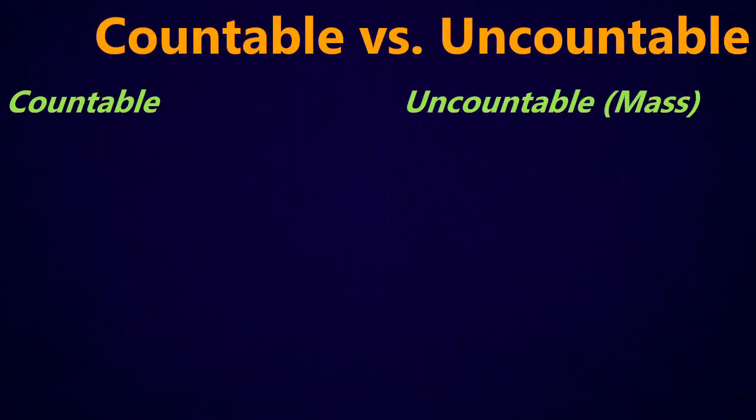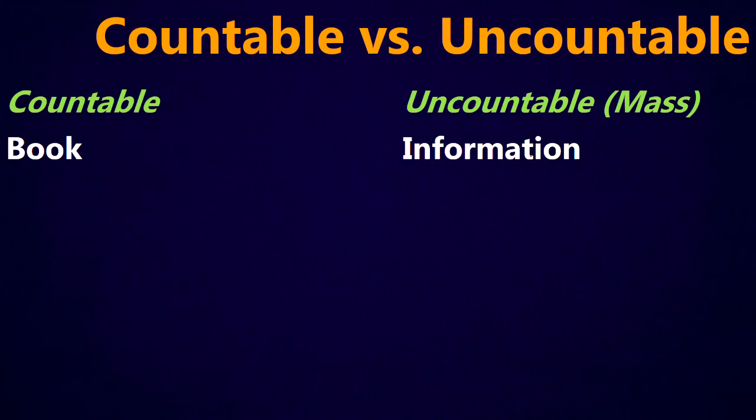So we can divide nouns into different kinds of groups. The first group we're going to look at is countable versus uncountable nouns. So when I say countable and uncountable, I mean, can we count it or can we not count it? Uncountable nouns are sometimes called mass nouns. For example, book is countable because I can say one book, two books, three books, four books, etc. So there's a plural form of the word, and I can put a number before it.